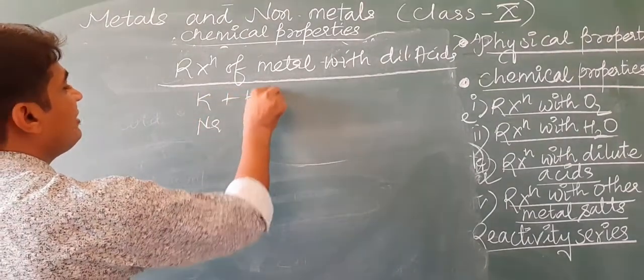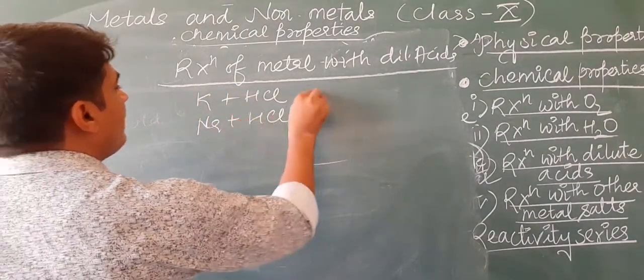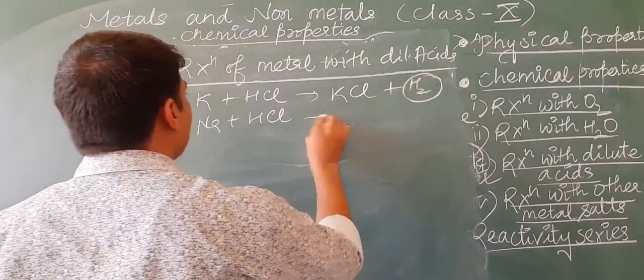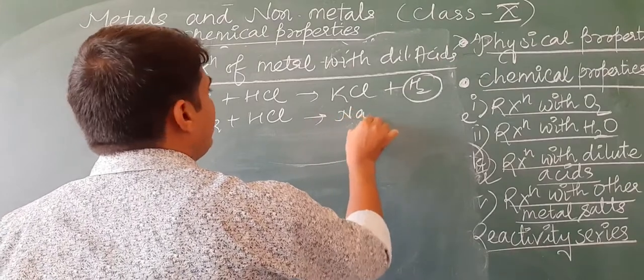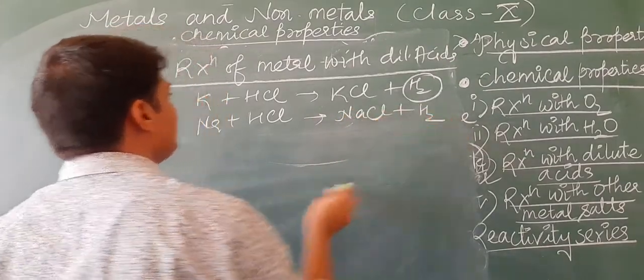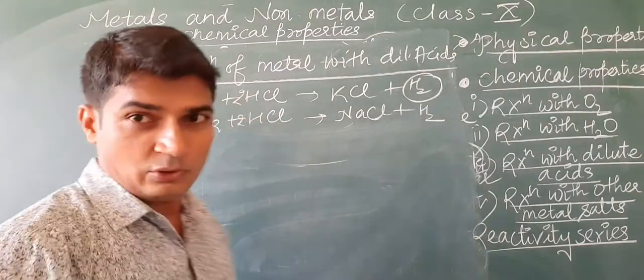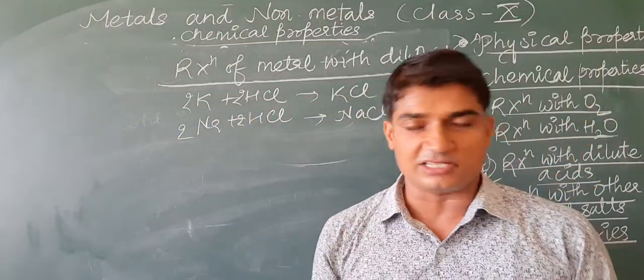When they react with dilute acids, they form salts and hydrogen gas is released. Sodium gives NaCl plus hydrogen gas. To balance them, we can put coefficients. So they are reacting vigorously.